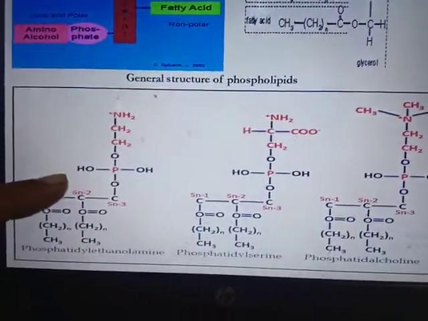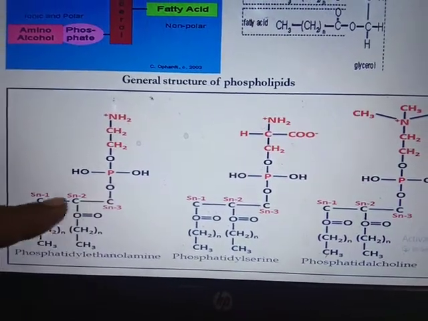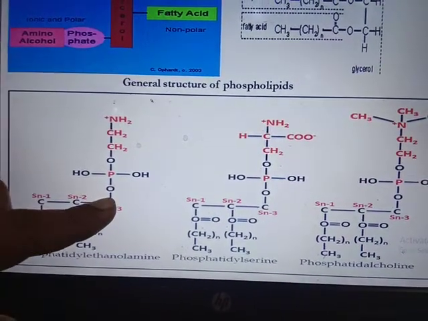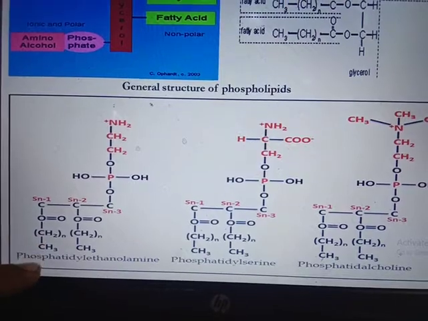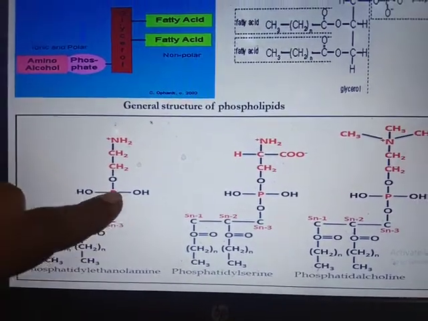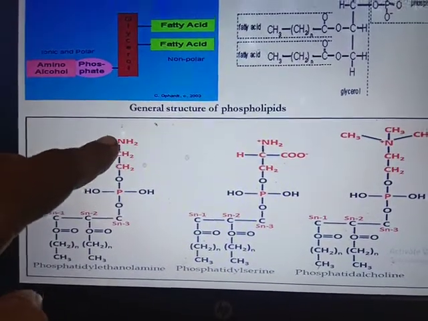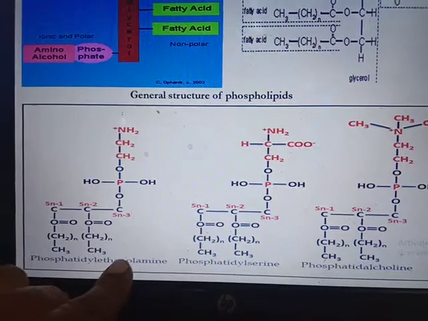In detail again see here, this is the glycerol structure having carbon 1, carbon 2 and carbon 3. At the first carbon it contains fatty acid, at the second carbon it contains fatty acid, at the third carbon it contains a phosphate group, and here ethanolamine, a nitrogenous base, is attached. It is called phosphatidyl ethanolamine.